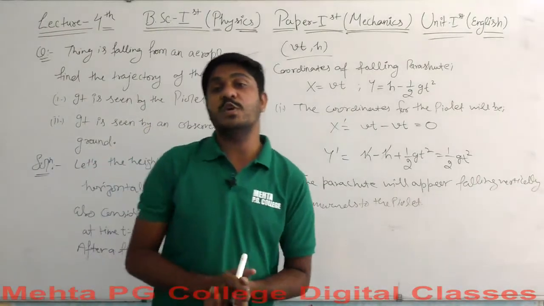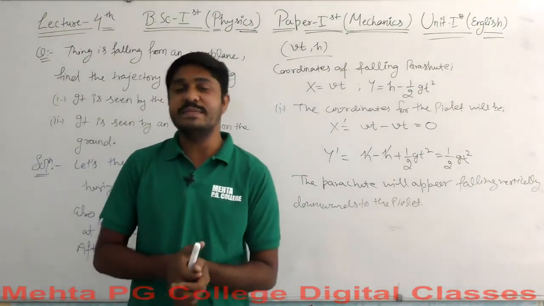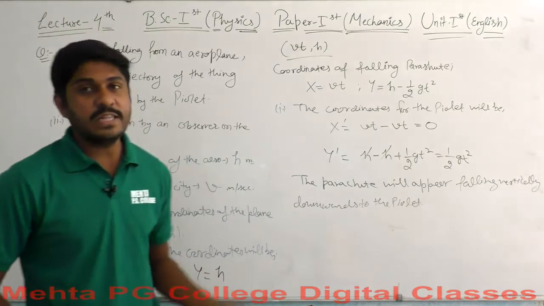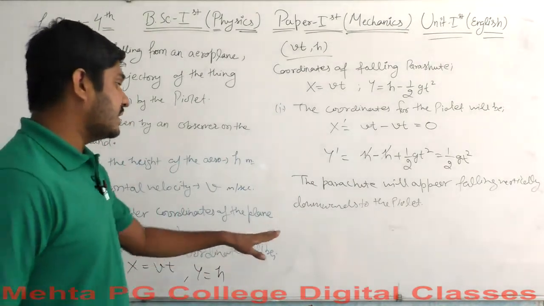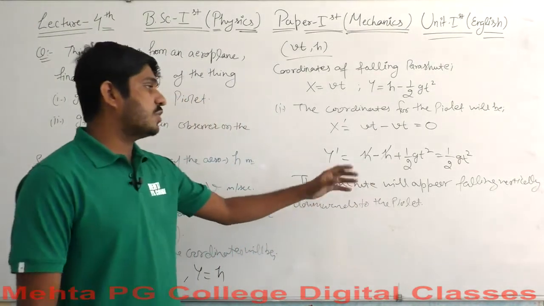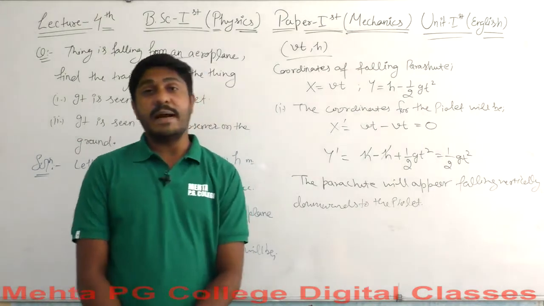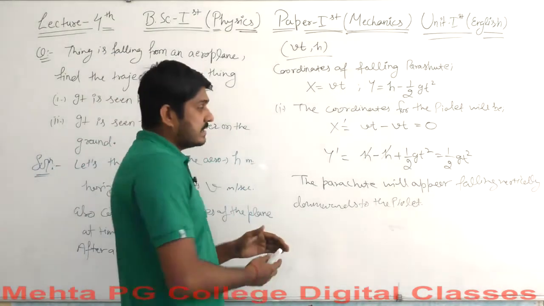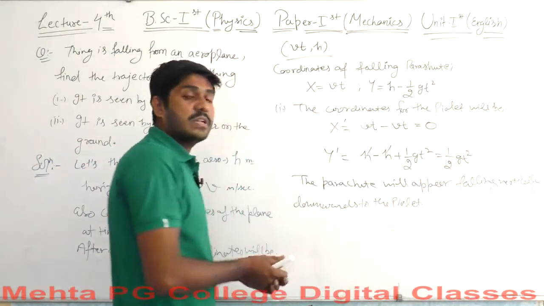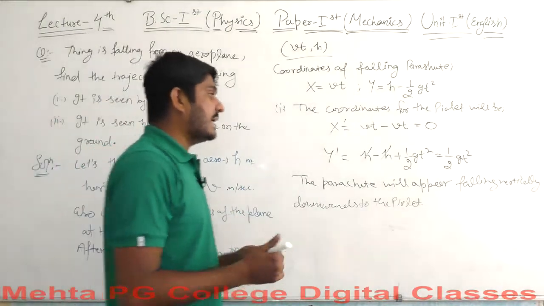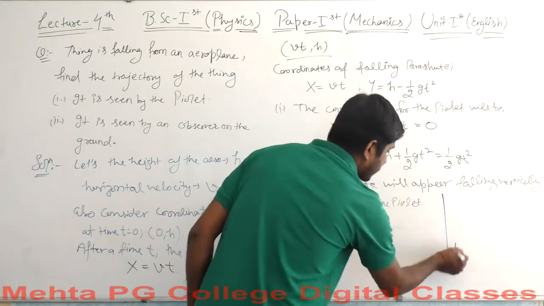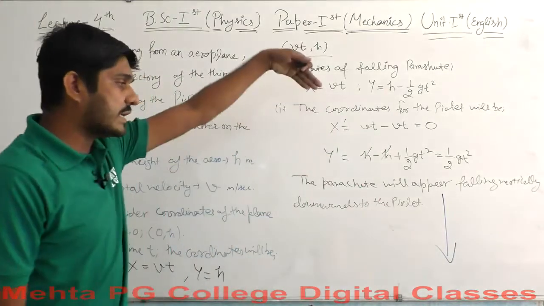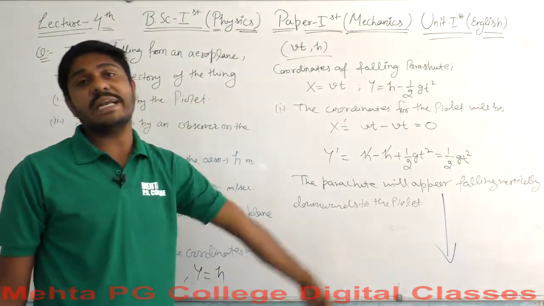Sorry, we had some technical issues there. So let's begin with the example. This is for the appearance to the pilot, because for the pilot the falling parachute appears to fall vertically downwards. In short, it seems to fall in a straight line.